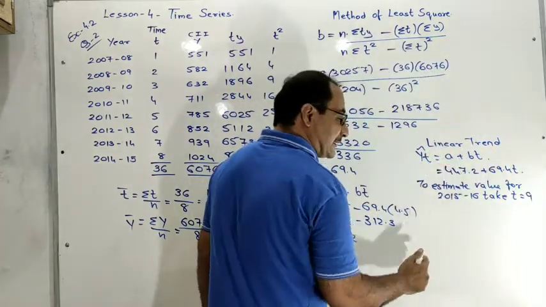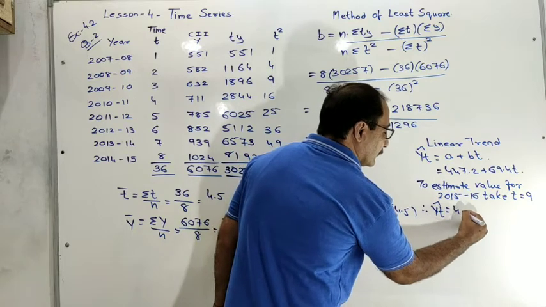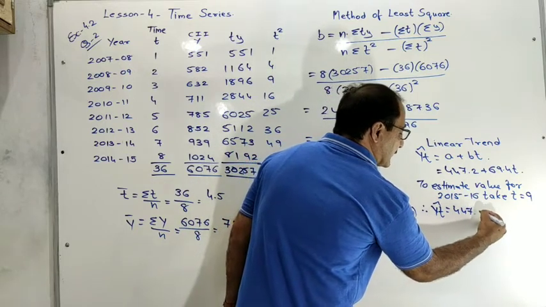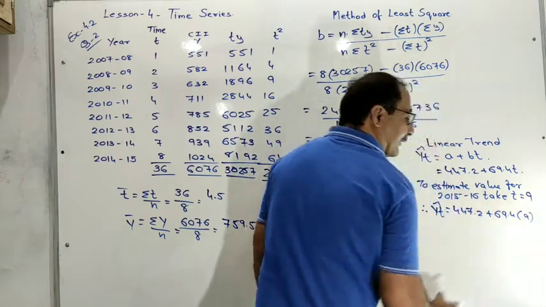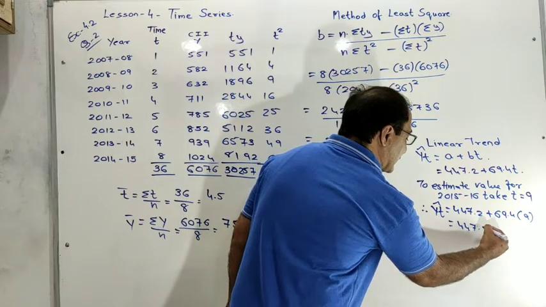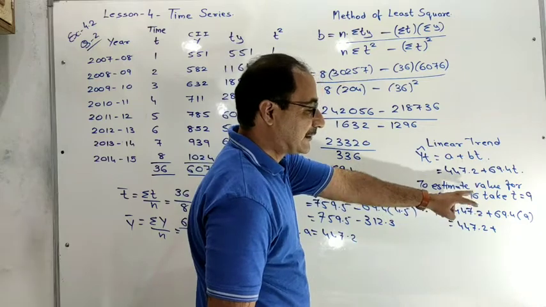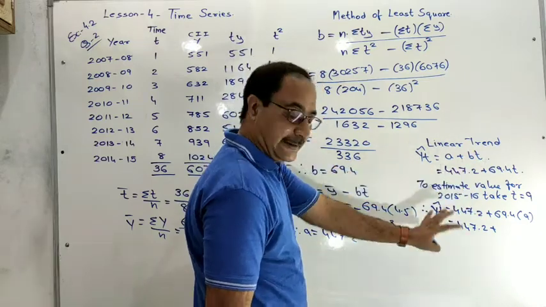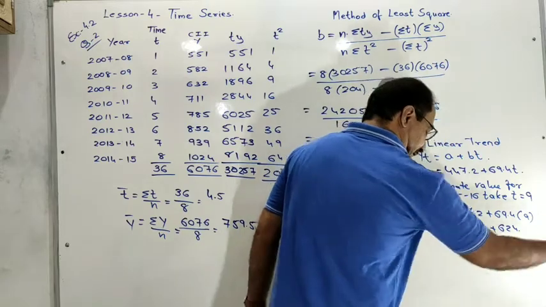Put in this equation, y t cap is equal to 447.2 plus 69.4 into 9. Okay, now 447.2 plus 69.4 into 9, which is equal to 624.6.